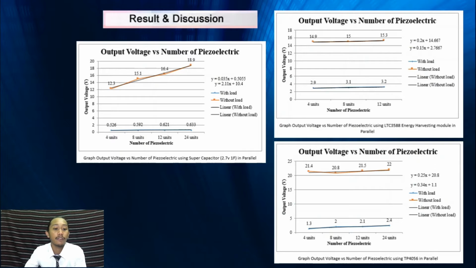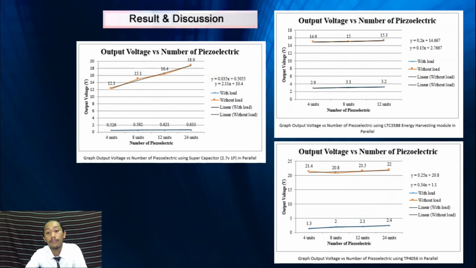For the first graph, as you can see here, I'm using different numbers of piezoelectric units: 4 units, 8 units, 12 units and 24 units for this experiment. The blue line represents with load and the orange line represents without load. The without-load voltage for 24 units is 18.9 volts, and with load it is 0.633 volts.